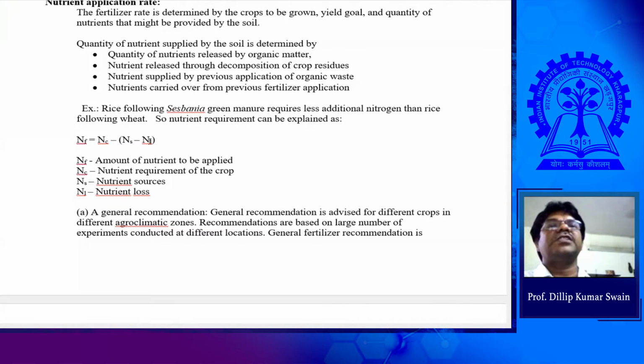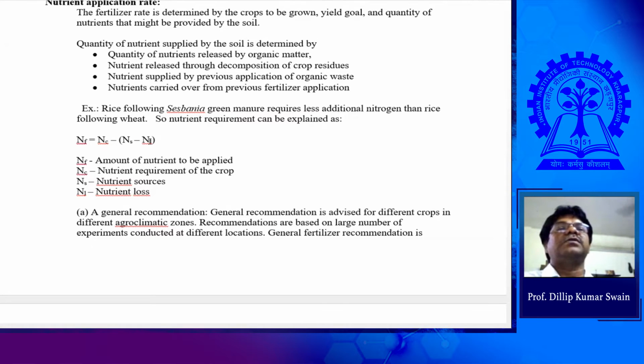Once you apply fertilizers from any source, it may be organic or chemical. There will be mineralization, and through that mineralization there will be uptake by the crop, but a crop cannot necessarily take exactly the amount released. If the release amount is higher than the uptake, that may go for loss, depending upon the soil type.